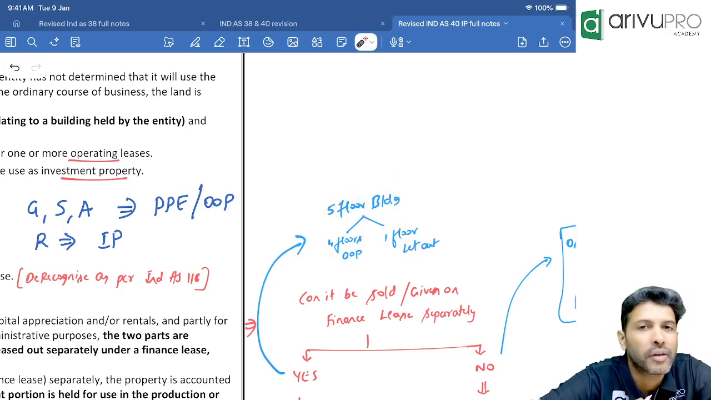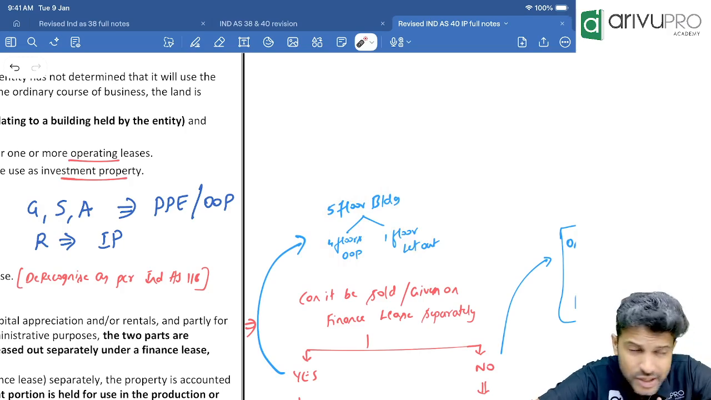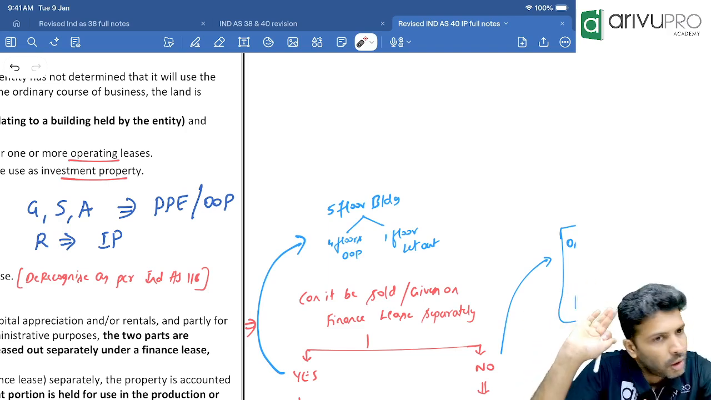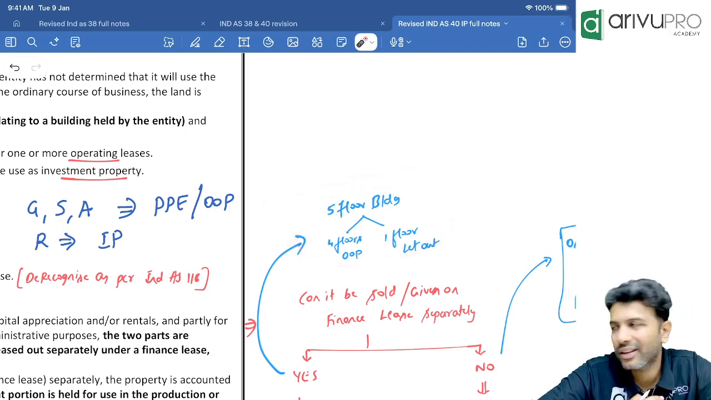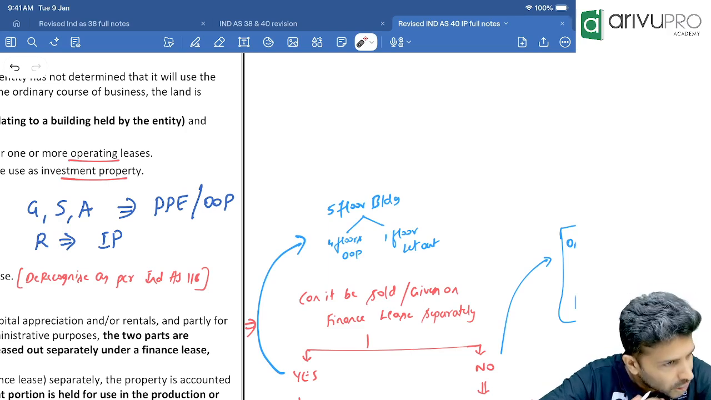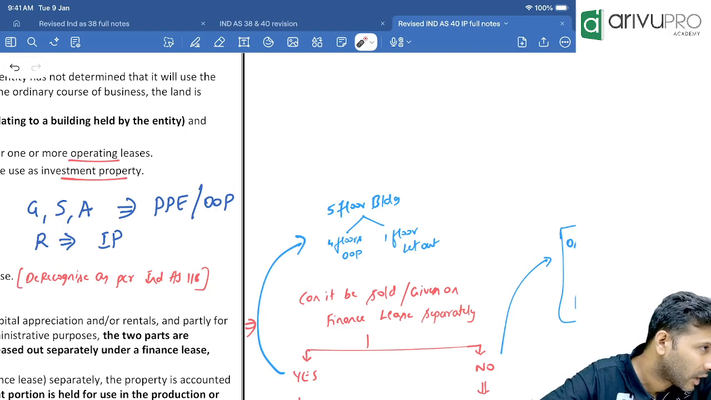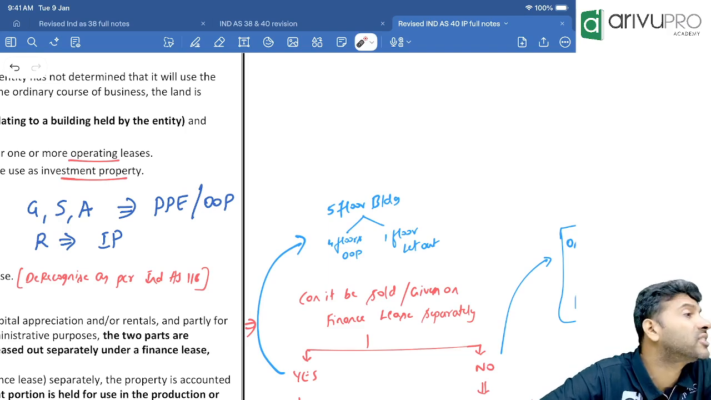In this case, what do we have to do? That is, what is the provision? Understood? What concept are we trying to study? I'm not asking for an answer. When a property is used for more than one purpose, what the standard is trying to say is, check whether you can sell the property separately. Can you sell the property separately, or at least can you give it on finance lease separately?